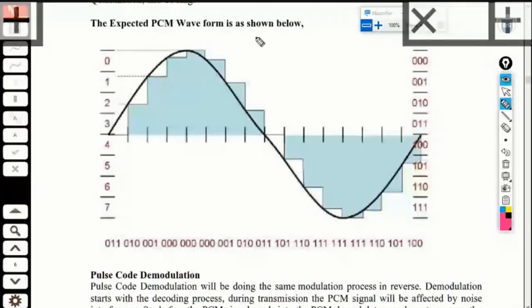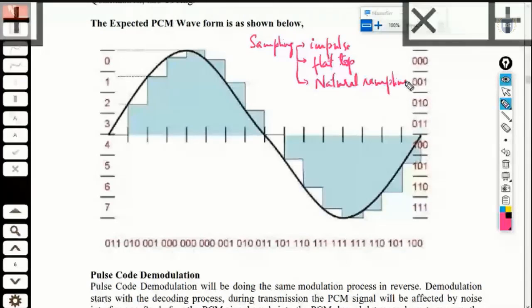So sampling can be done either by using impulse, or by using flat top, or by using natural sampling. So here is an example that shows flat top sampling, where we are trying to obtain some samples over here.